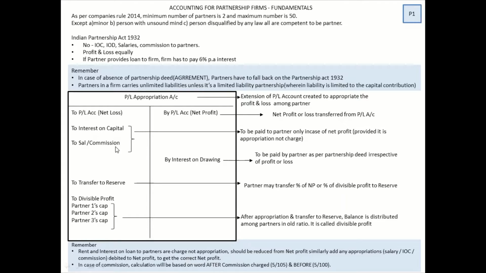Talking about commission, commission can be given as a percentage of net profit, or they might come up using a line that calculates the commission after commission is charged. The word after will make a difference here. If they use the word after commission is charged, then let's say the profit is 100 rupees and commission is 5%, then you will do 5 by 105. I hope this slide is clear. It's a very important slide because this P&L appropriation would be used when you're doing guarantee of partners.